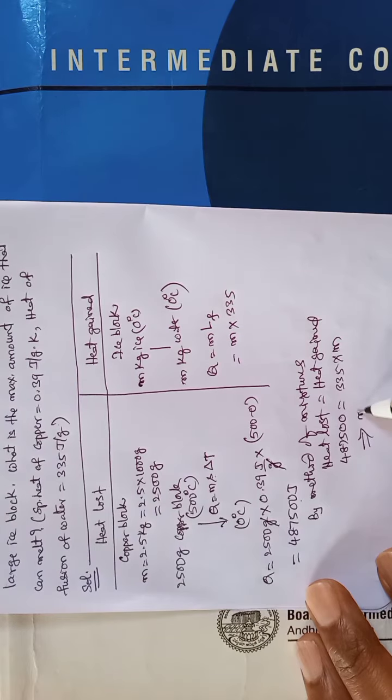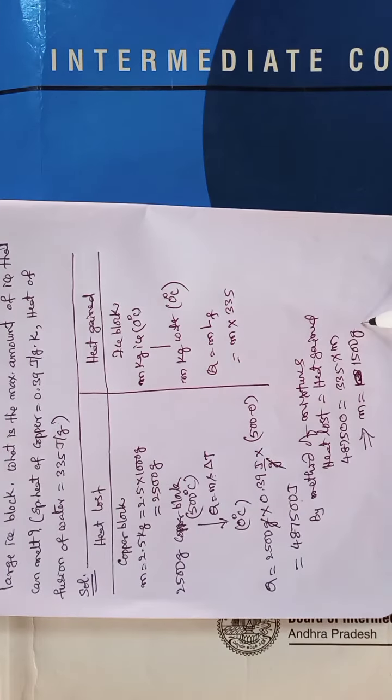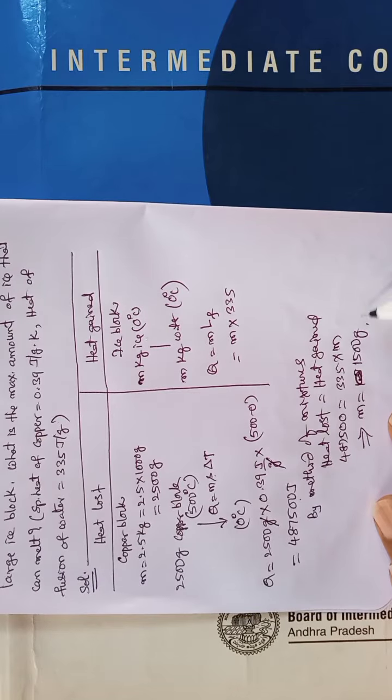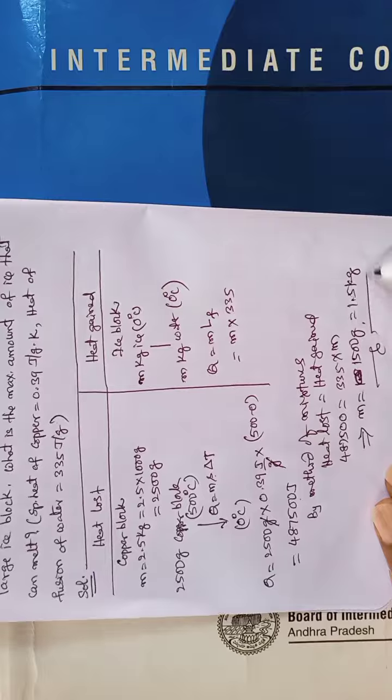From this we get m is equal to 1500 grams or 1.5 kg.